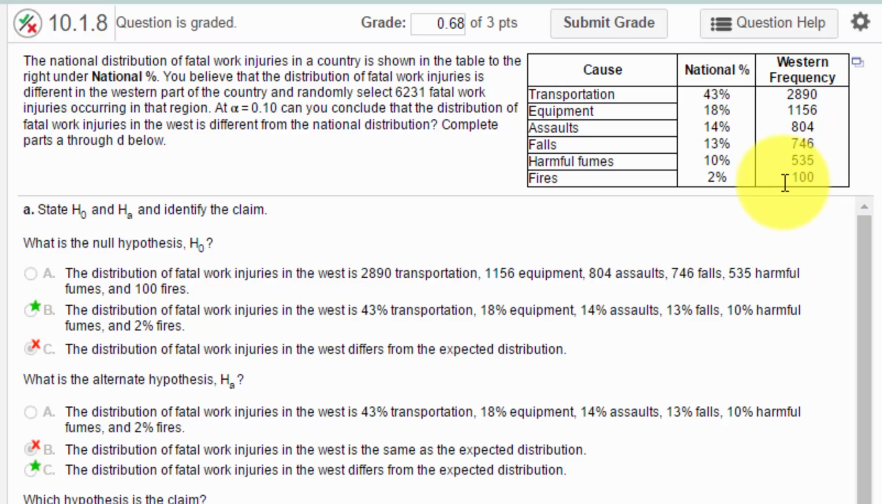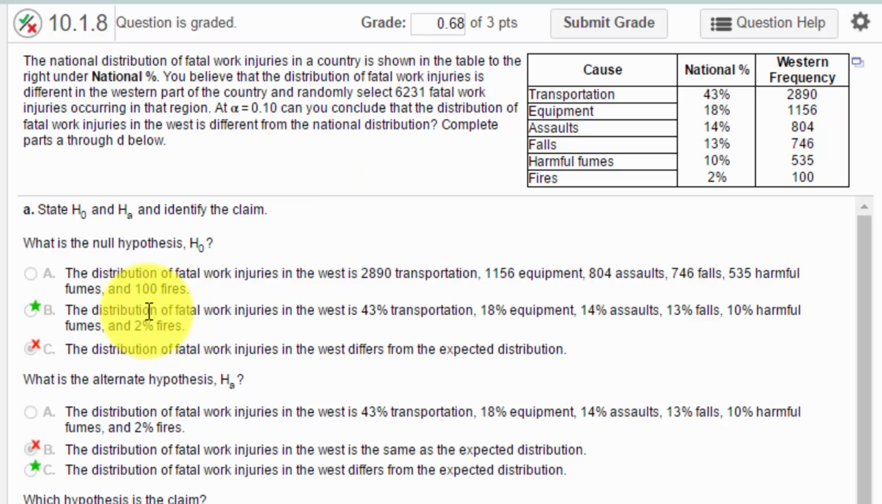And we want to know at alpha 0.1, is the distribution of these causes of fatal work injuries in the western region different from that in the national? And that tells you this is a goodness of fit.